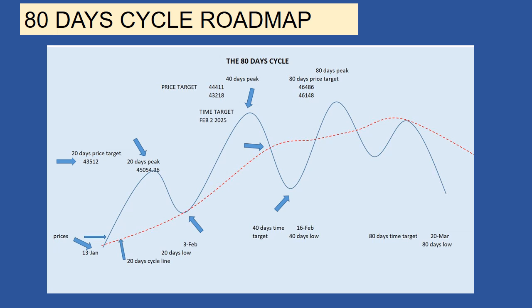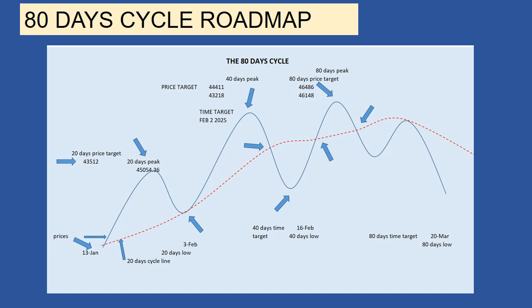After the formation of the 40 days low is confirmed, the market will cross back above his cycle line, providing an upside target for the 80 days peak. After the 80 days peak is formed, the Dow Jones Industrial Average will cross again below his cycle line, giving a target for the 80 days low.